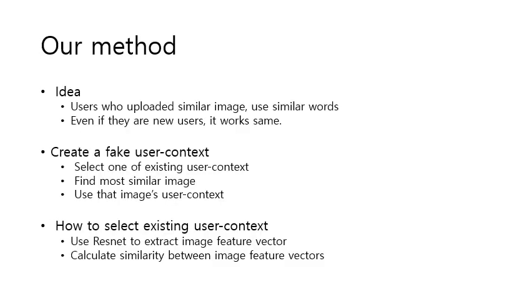This is our method. The main idea is this: users who upload similar images use similar words, even if they are new users. So we create a fake user context by finding the most similar images. If we find the most similar image, we use that image's context as the fake user context. To do this, we use ResNet to extract image vectors, then calculate the similarity between image vectors.